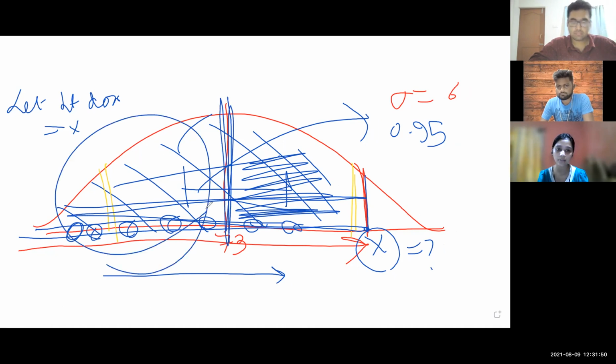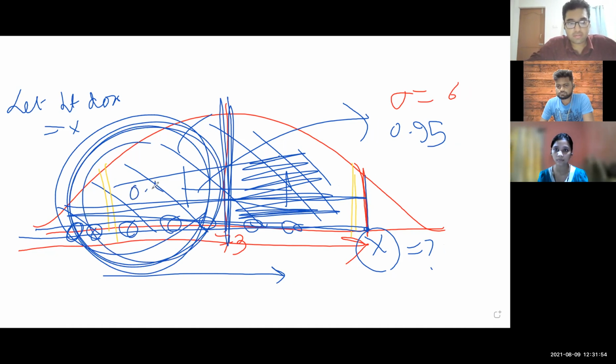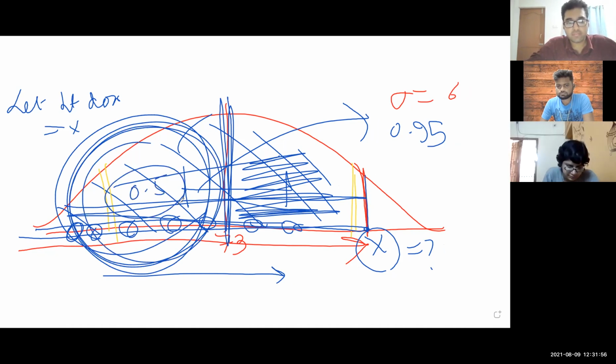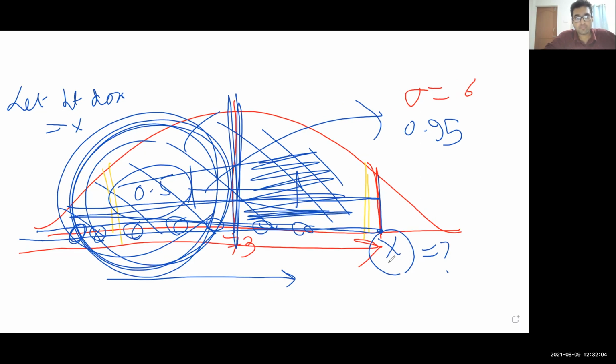This area is how much, Sunita Acharya? 0.5. So 0.95 minus 0.5, that's what Aditya was suggesting. I don't know why you are not getting it. Okay, so 0.95 minus 0.5 is 0.45. So this is this area. All of you are clear?